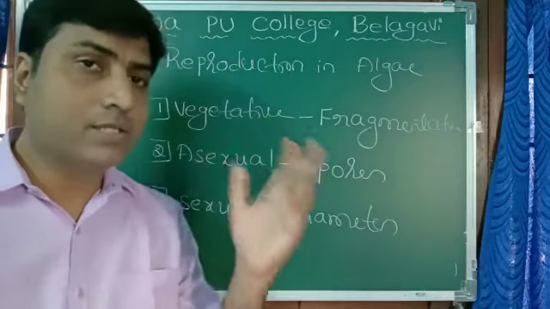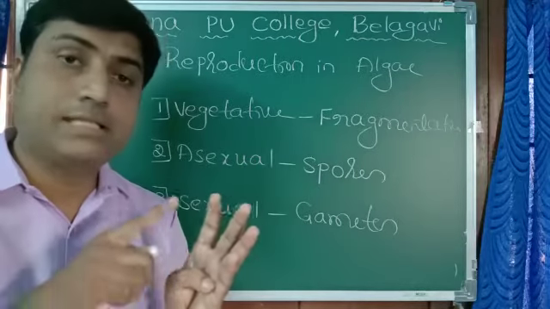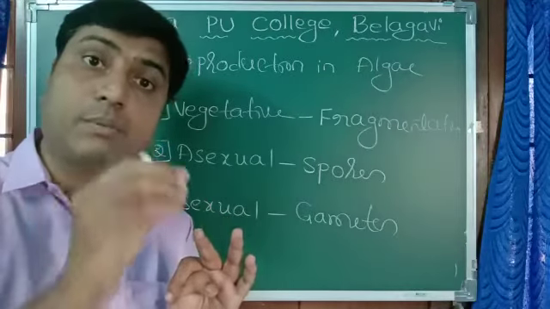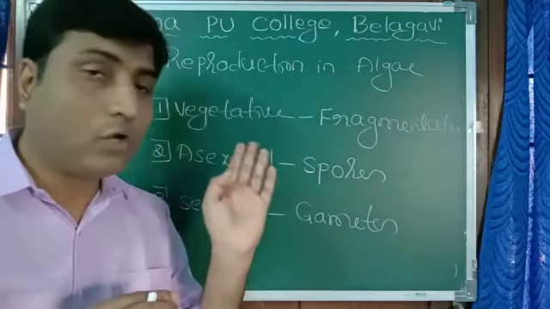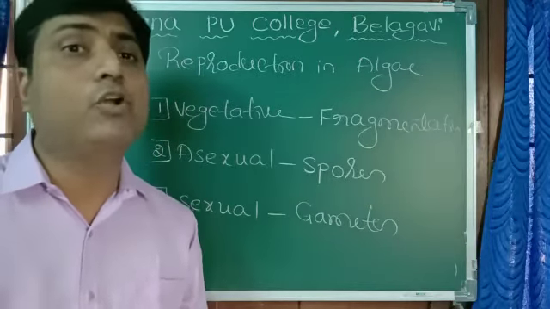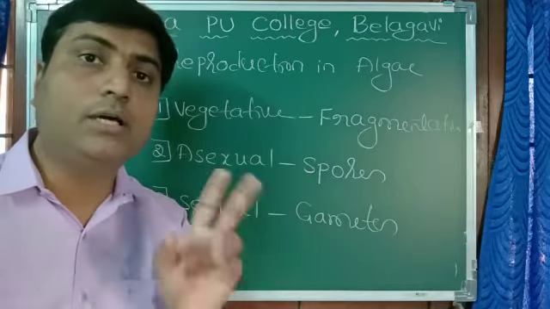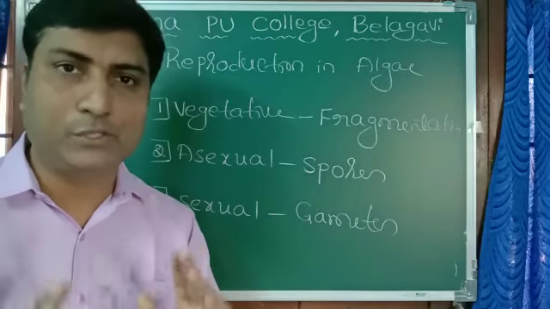Some of the algae are very helpful to us. They are part of the food chain. Second, some of the medicines are extracted from the algae. Some of the food items are prepared out of the algae. Similarly, they cause some problems too. In the water, when they grow like anything, we call it algal bloom, it causes pollution. Water will get polluted. So this is all about algae that you should know.